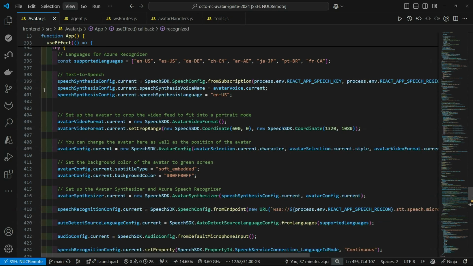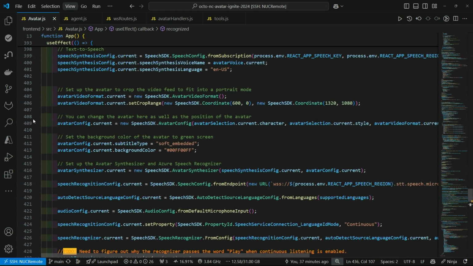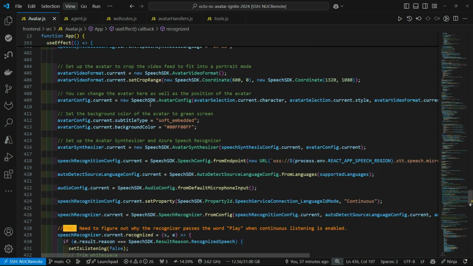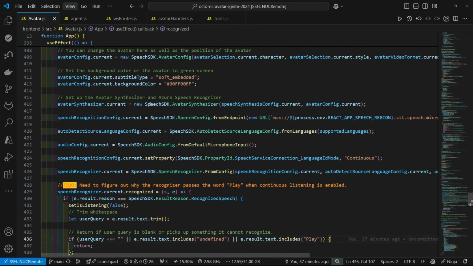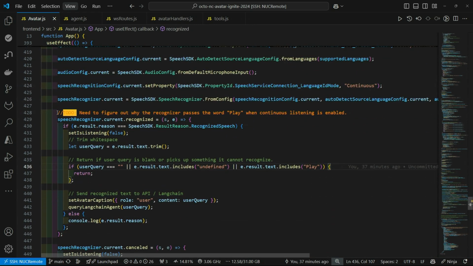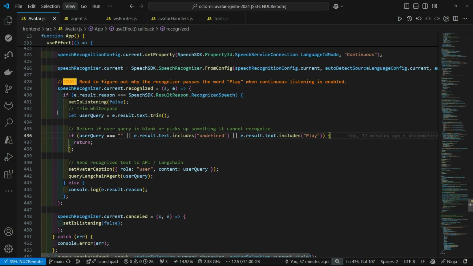The next thing we do is set up the speech synthesizer, the actual text-to-speech service which goes out to the voice, takes in SSML, and then sends that to the avatar. And then here's where we configure the actual avatar configuration, which provides the video, with all the lip moving and gestures, all that sort of thing. And then we tie it all together here. So when speech recognition is enabled, we're using it continuously, even though we turn it off after we get a response, we send that to our backend here, and then we set the caption so that you see that above the avatar.